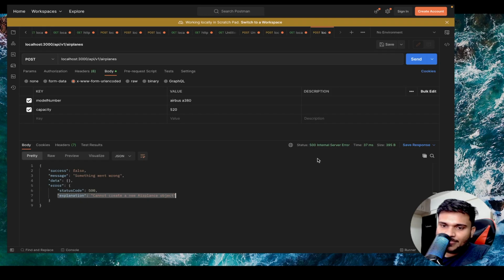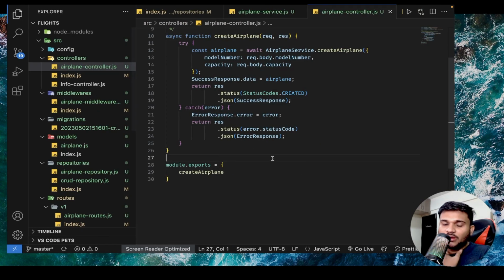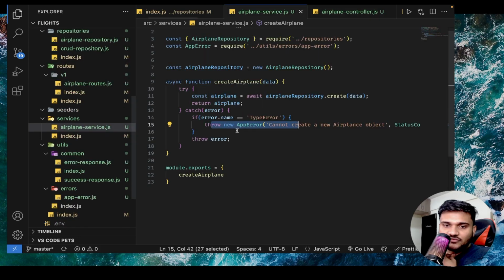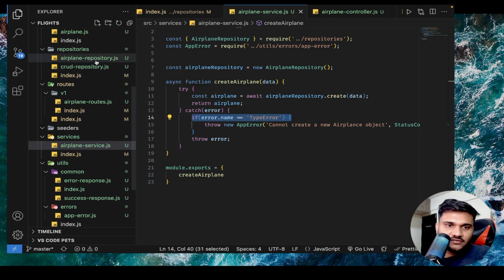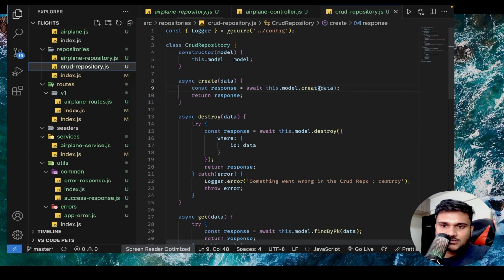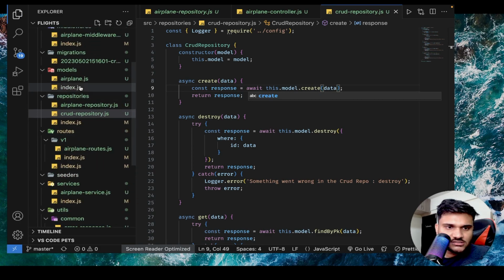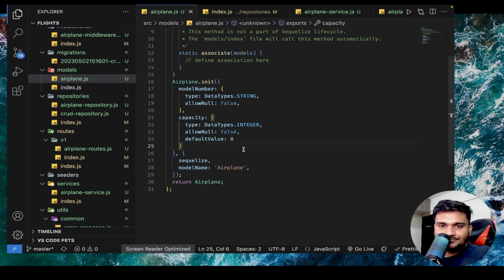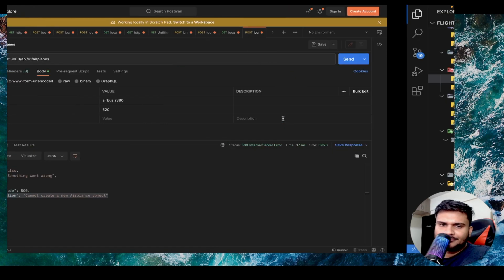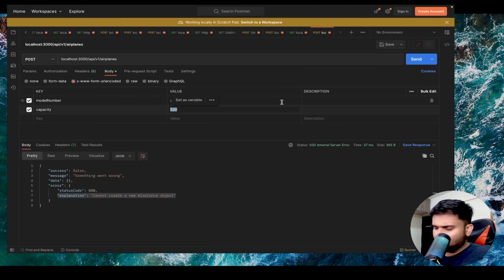The explanation is something like this: 500 internal server error. Now you might be feeling, okay, sir, why have you done if error.name is equal to TypeError? Let me show you. Let's rectify our repository. Let's go to model.js. Now you can see inside models, this is going to be an integer. Capacity is always expected to be an integer, right? Let's see what will happen if I send a random string in the capacity, and what happens with our server.